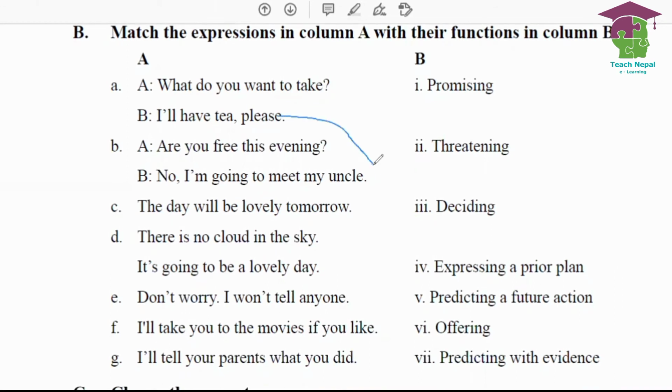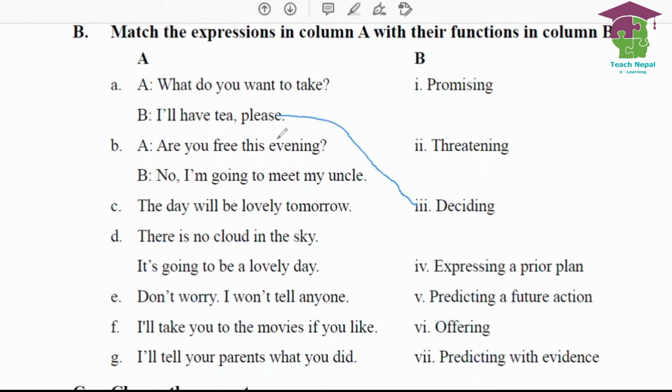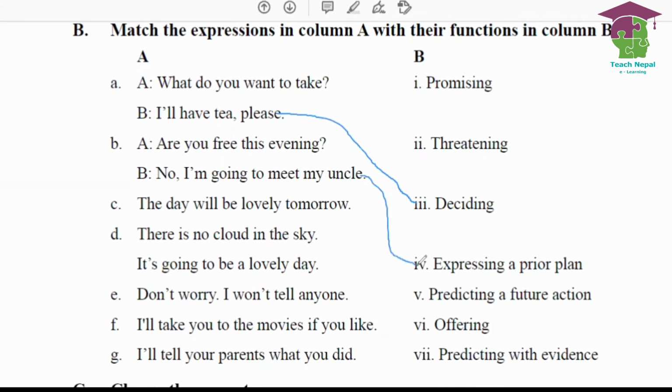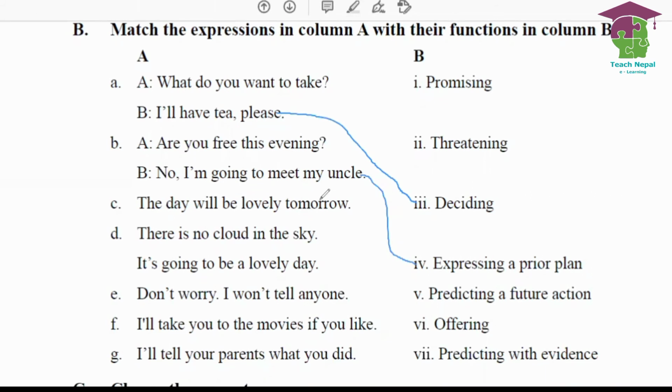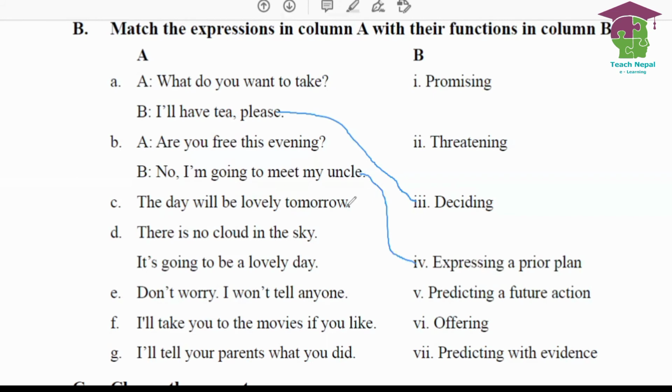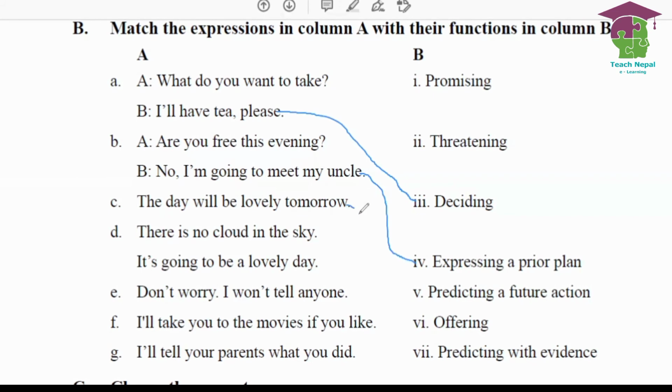Decide. Are you free this evening? No, I'm going to meet my uncle. This means expressing a prior plan. Already made a plan for the evening. Next, the day will be lovely tomorrow, but not sure. This is what you call predicting a future action. All right, predicting what will happen in the future.